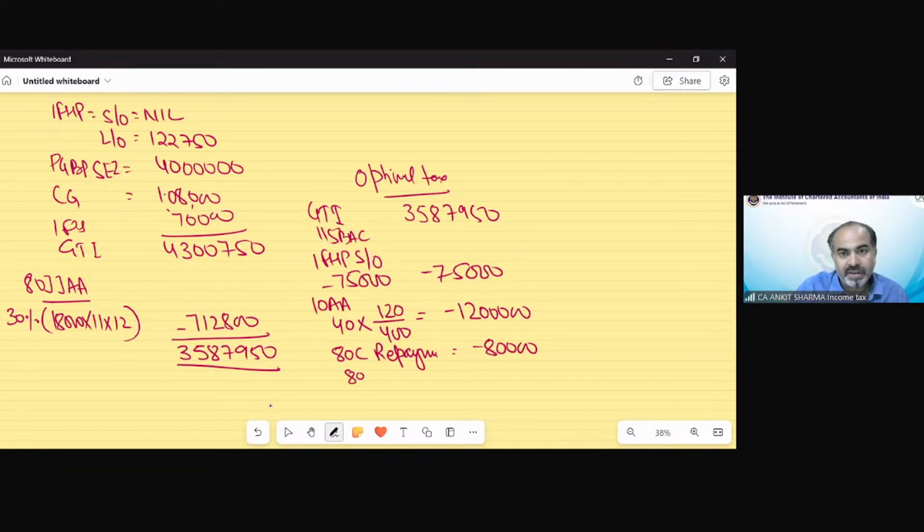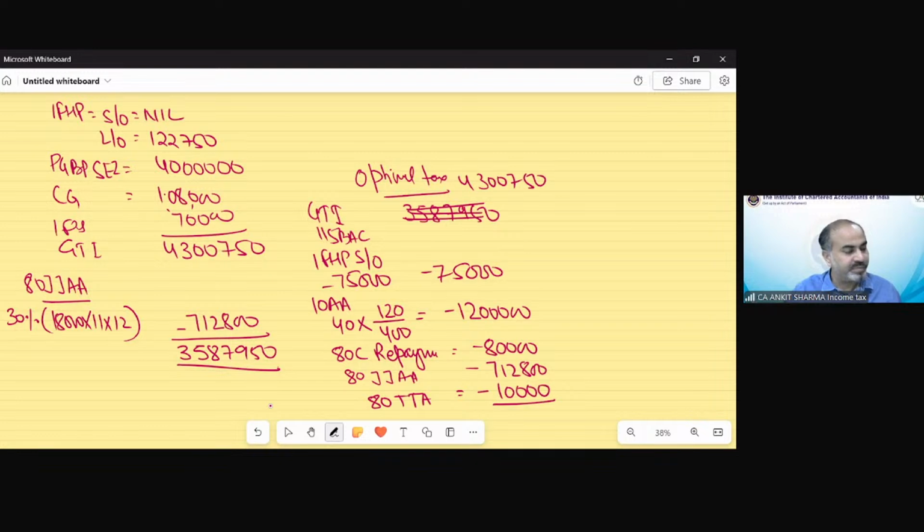For 80JJAA, we need to take TI, sorry, 4300750, correct. The 80JJAA deduction that would be available is 712,800. And now we have the 80TTA deduction also regarding interest, that is 10,000. So after these deductions, there is LIP also, life insurance premium paid, 40,000 under section 80C.